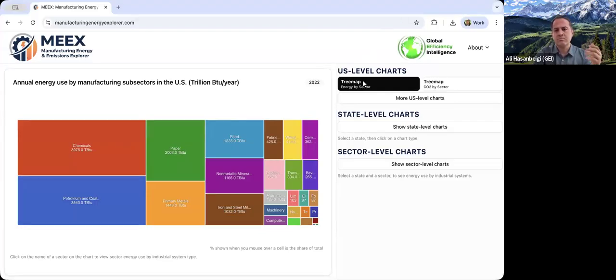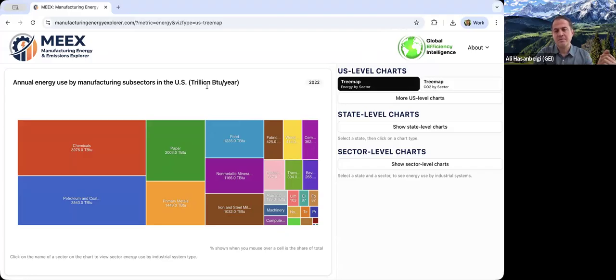So you will start clicking on basically tree map energy or tree map CO2, and each chart has a tab name and then the chart title. For example, tree map energy by sector shows the annual energy used by manufacturing subsector in the US in trillion BTU per year.